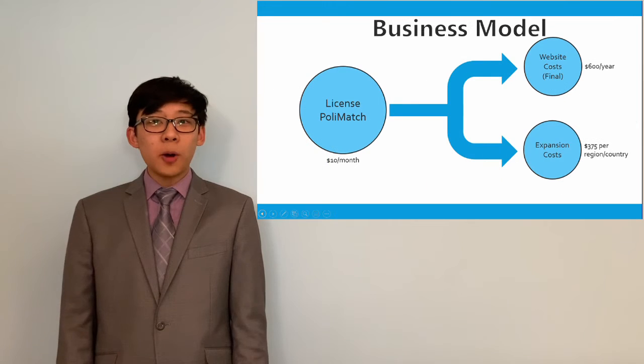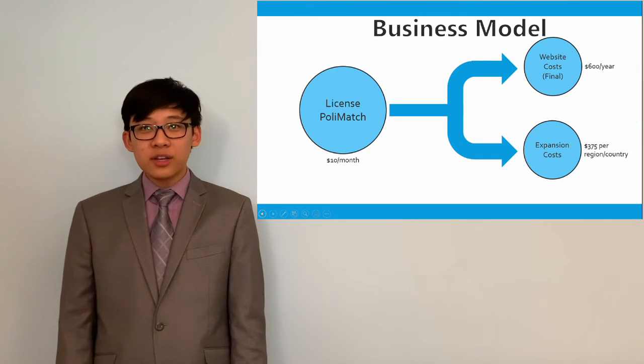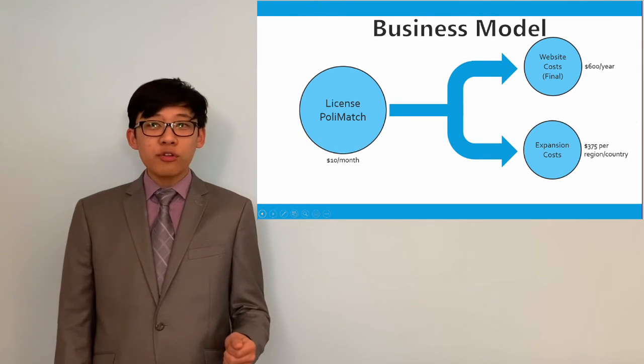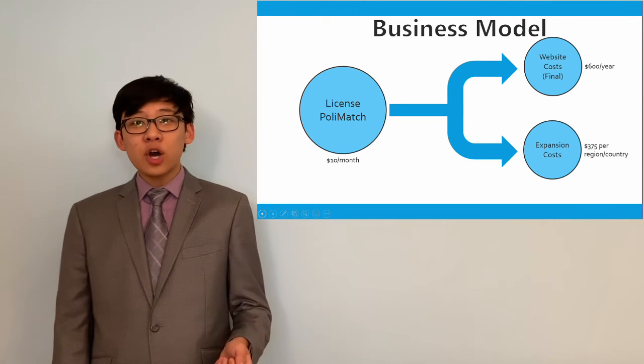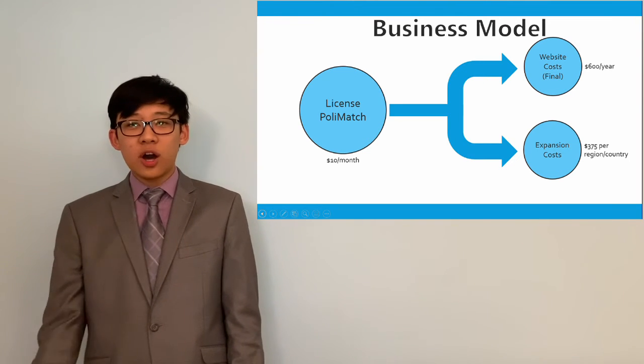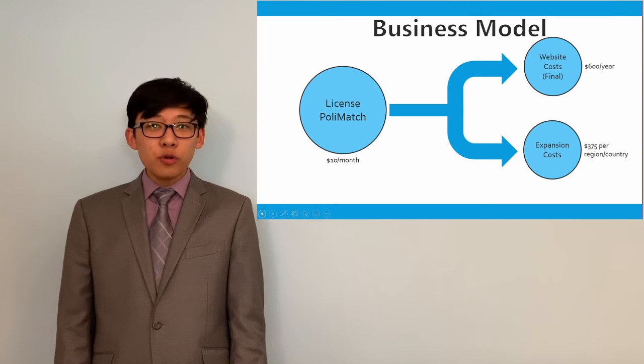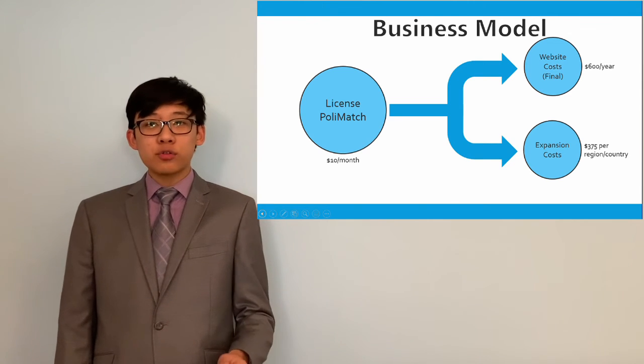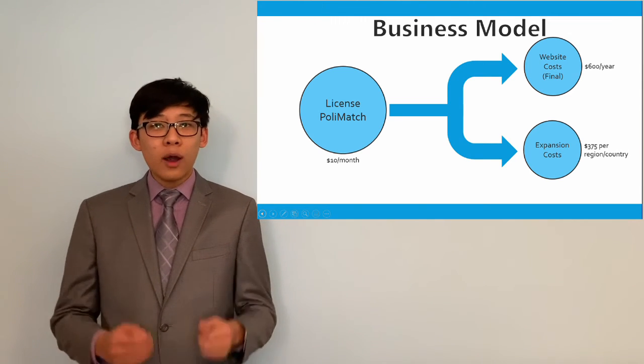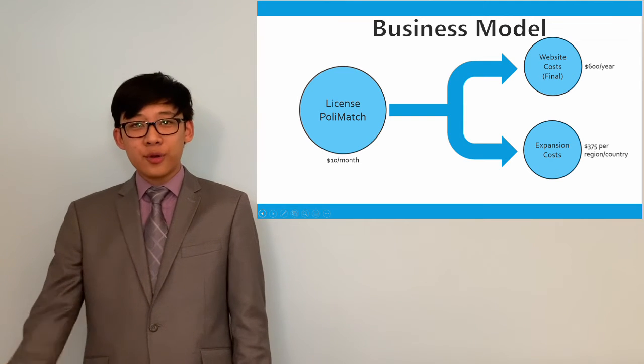We plan to license PoliMatch to media and political organizations. We will charge $10 a month, which will go towards the maintenance costs of the website and the expansion costs. Expansion costs will mostly be used towards creating a new political test for the new country, which will require the need for an expert in that area.